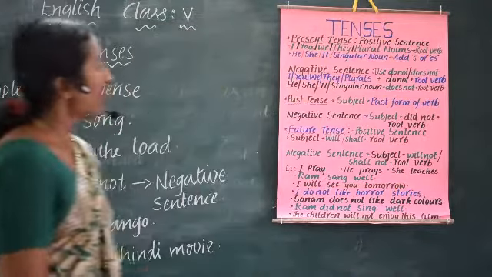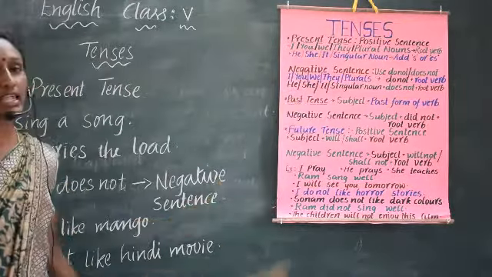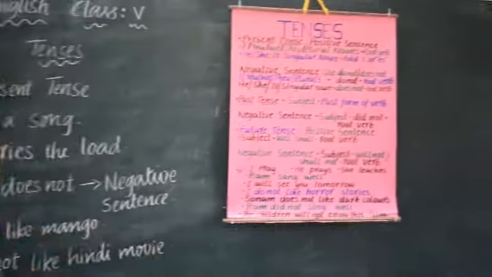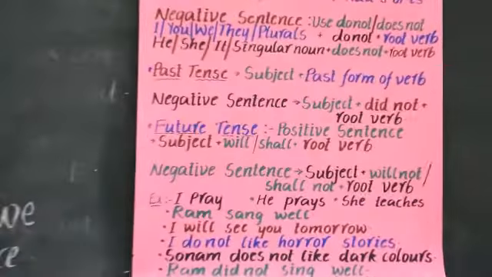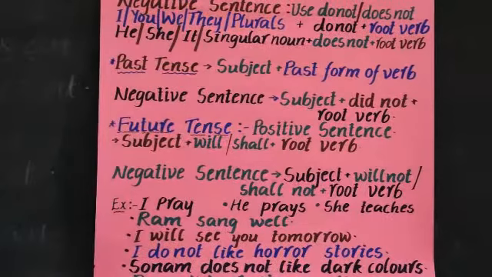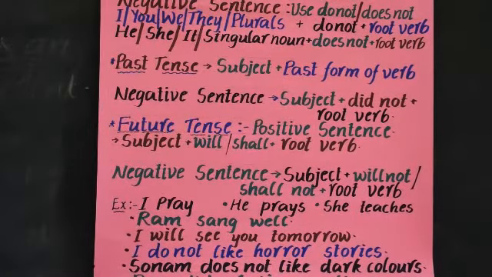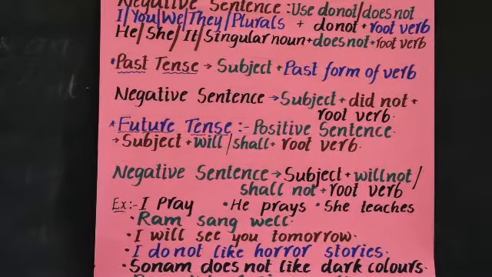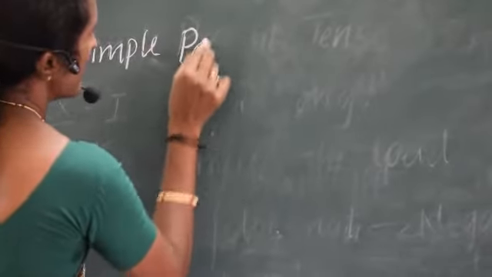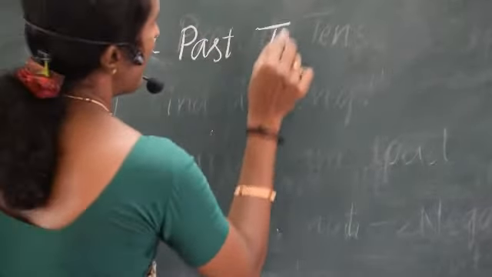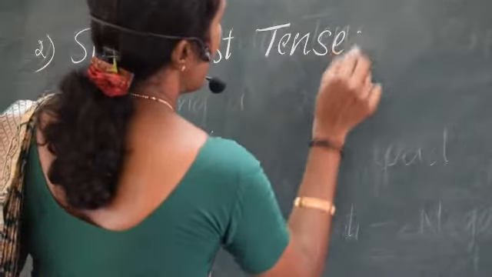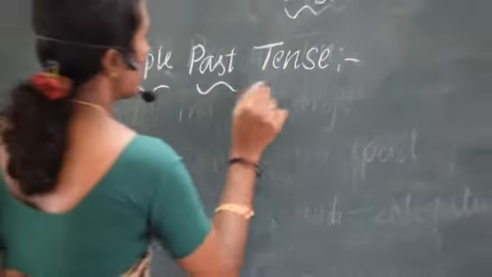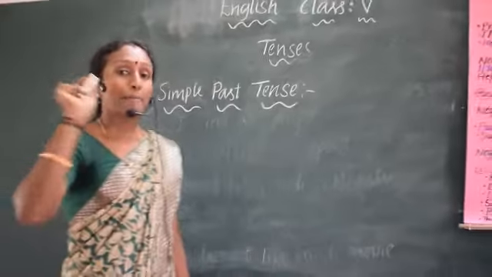Okay. Now let's move on to the next tense form, that is past tense. The second tense form is simple past tense. What is meant by simple past tense? It expresses an action that happened in the past.